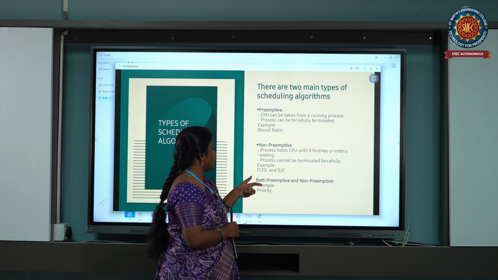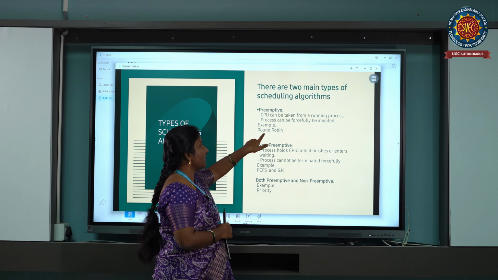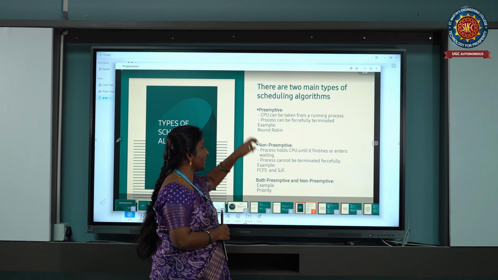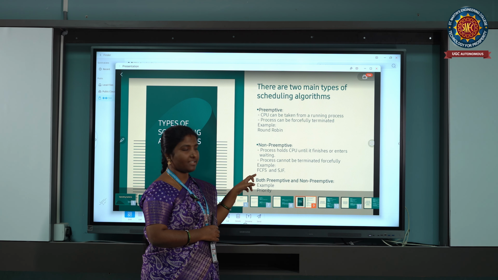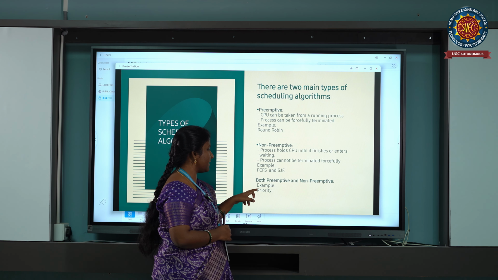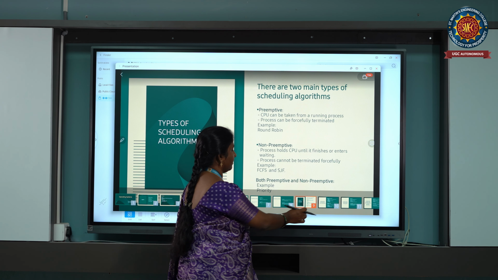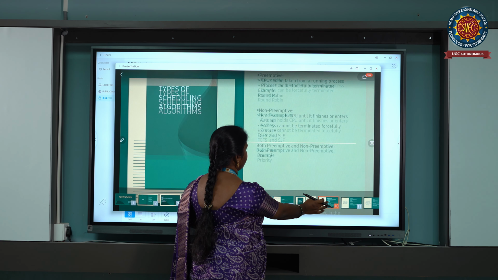And so, under preemptive scheduling algorithms, round robin comes. Under non-preemptive scheduling algorithms, FCFS and SJF come. Both preemptive and non-preemptive are possible for the priority scheduling algorithm.